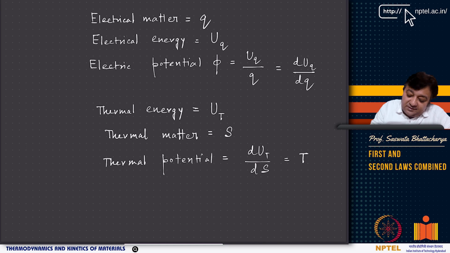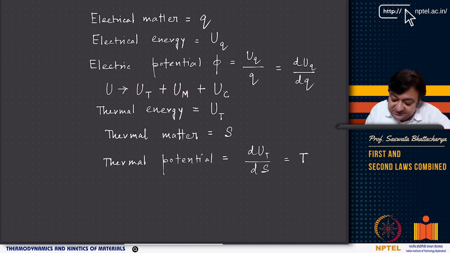Similarly, we can define thermal potential. How? You have thermal energy, which is say U_T, right? That is the thermal contribution to the total energy. Total energy is U, and since we are considering a simple system, we can think of U as basically decomposed into U_T plus U_M, that is the mechanical contribution, and then U_C, the chemical contribution.